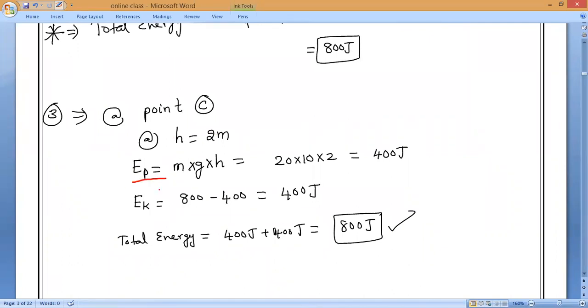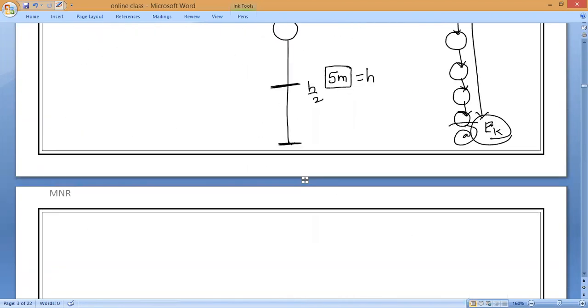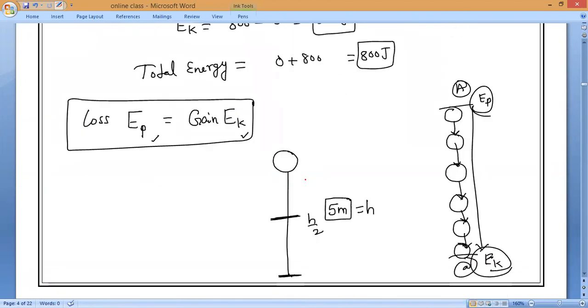So have you noticed it? Potential energy and kinetic energy both are what? Check it, everyone here. How much value? Equal. That is what I'm asking you. So when the height of the body becomes exactly half, then the kinetic energy and potential energy will be equal.